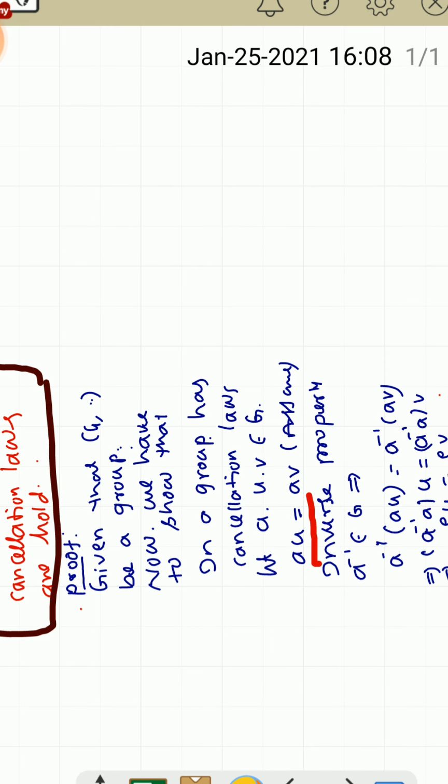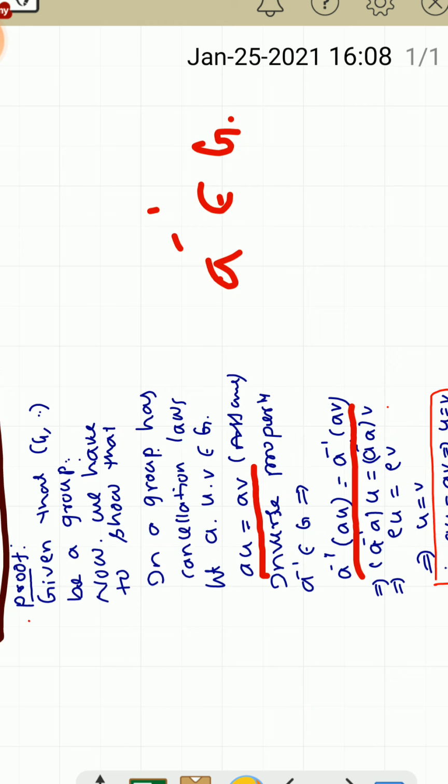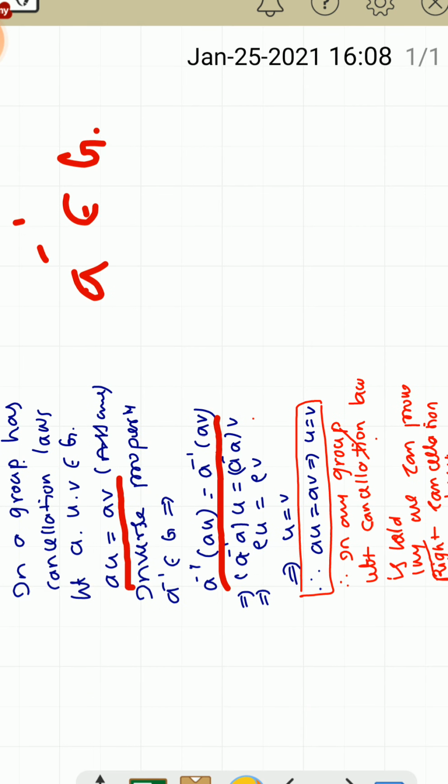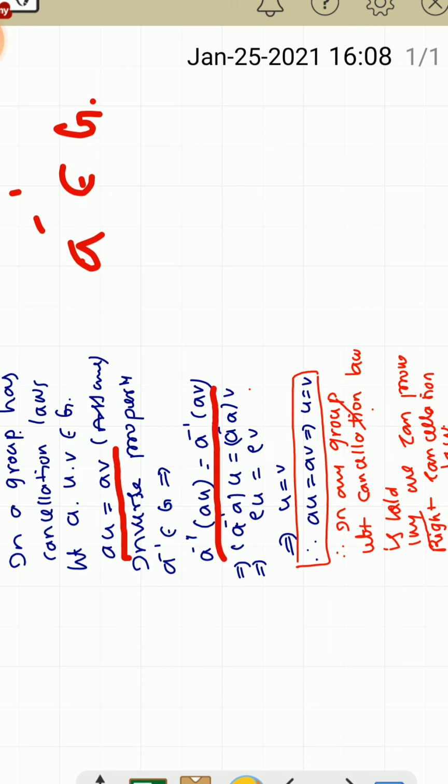Now according to the inverse property, A inverse belongs to G. We can multiply by A inverse on the left side: A inverse into AU equal to A inverse into AV. According to the associative property, we can write A inverse into A into U and A inverse into A into V. According to the inverse property, this is E. According to the identity property, U equal to V. That's why we can write that the left cancellation law holds. Similarly, we can prove the right cancellation law.